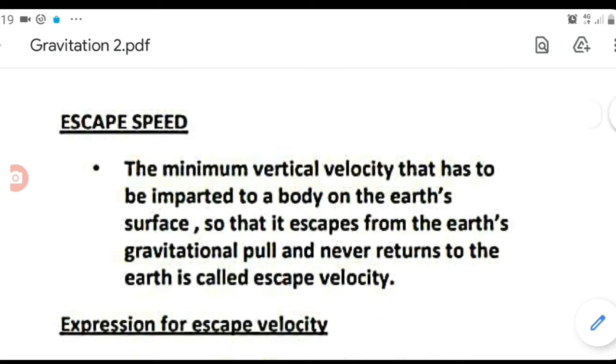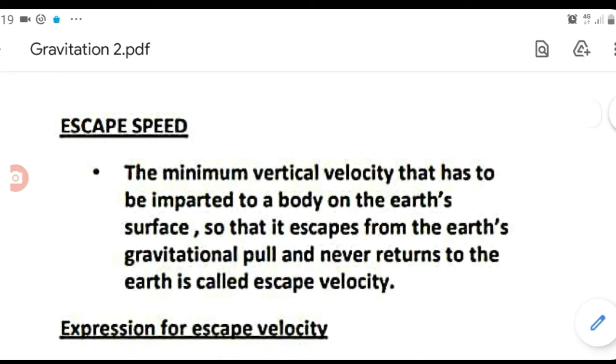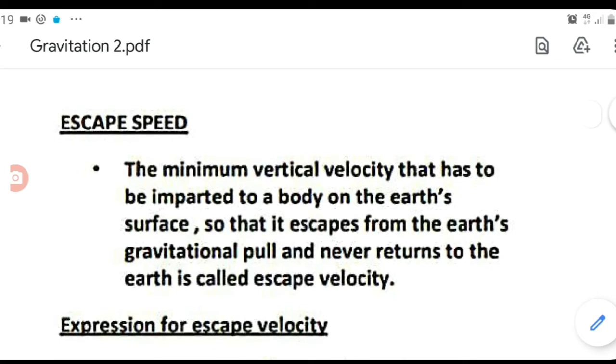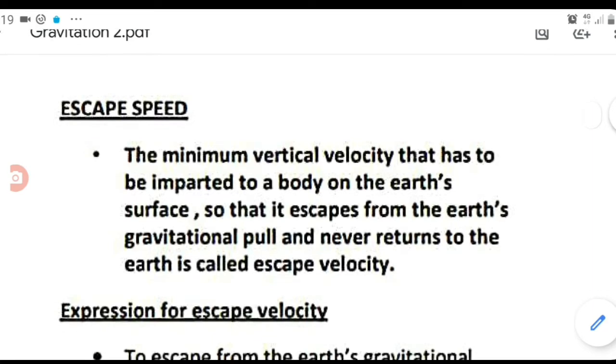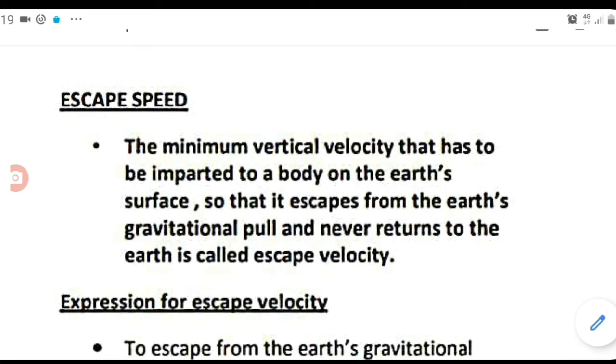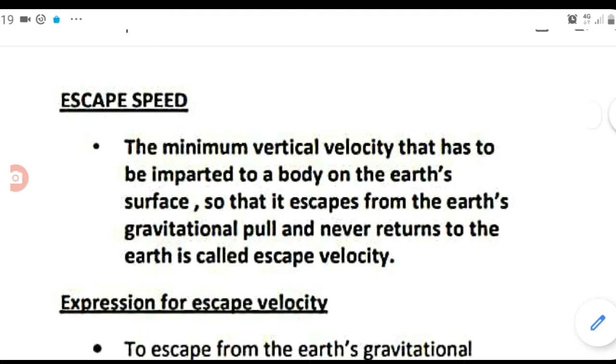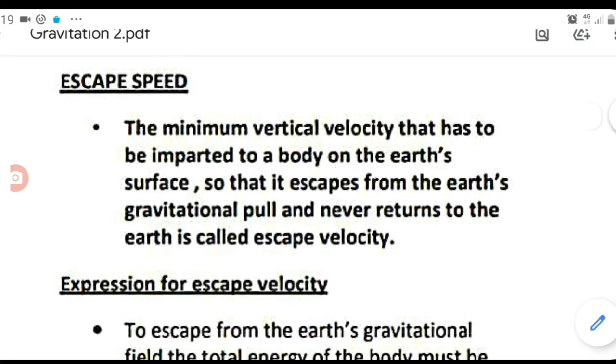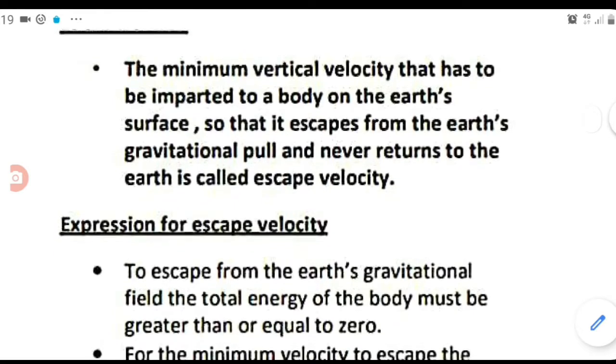surface of Earth. So that minimum velocity required for an object so that it can escape from the gravitational pull of Earth, that minimum velocity with which the object is to be thrown, we call as the escape speed. So it is the minimum vertical velocity that has to be imparted to a body on the Earth's surface so that it escapes from the Earth's gravitational pull and never returns to Earth. That particular minimum velocity we call escape speed.